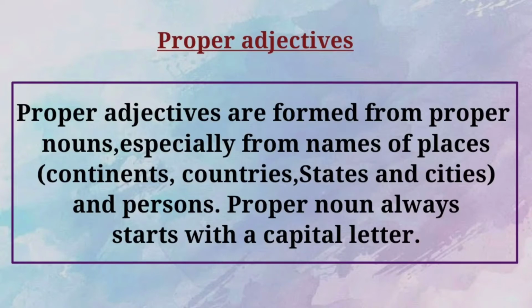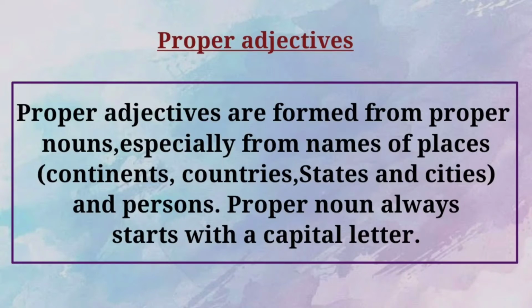Now see here, especially from the names of the places, continents, countries, states and cities. What is meant by continent? Yes, continent na கண்டங்கள். Okay students, now tell me, how many continents are there in the world? Yes, there are 7 continents, right? What are they? Africa, Antarctica, Asia, Australia, Europe, North America and South America. Okay, you know continents mean கண்டங்கள்.